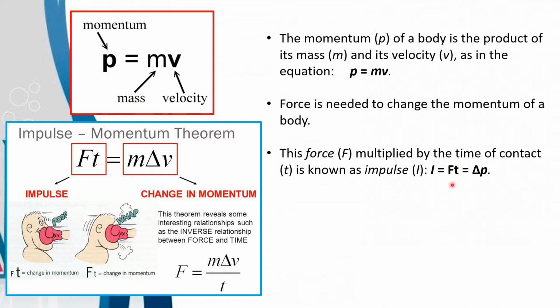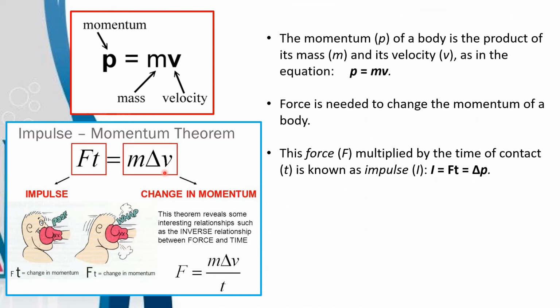There's an impulse if there's a change in momentum, because the momentum changes if there's an application of force for a certain time. So therefore, impulse Ft is equal to change in momentum, or m delta v.